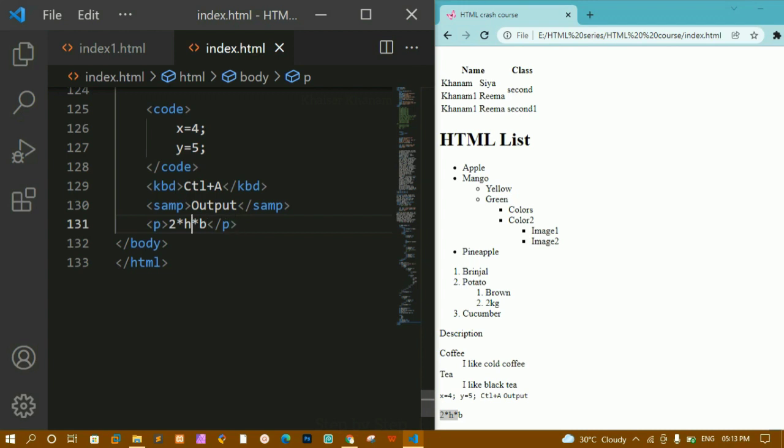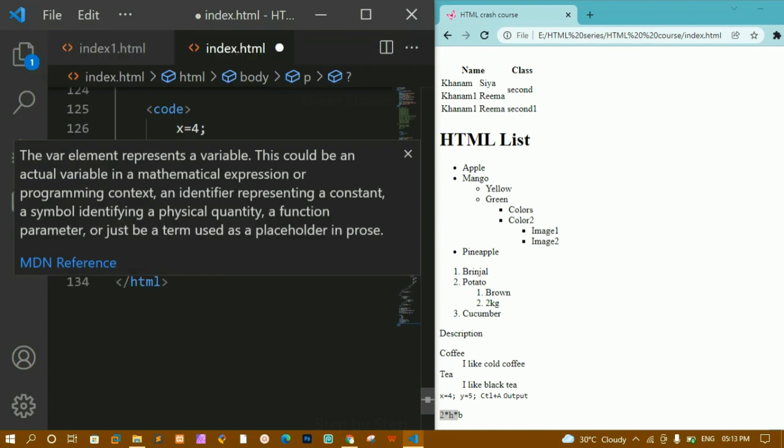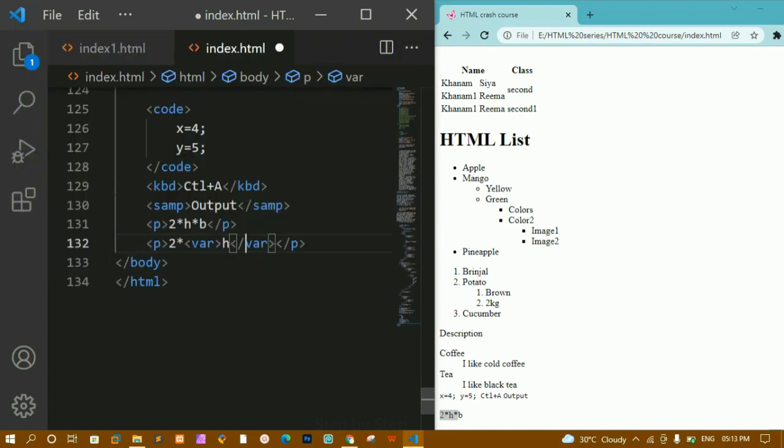These are the variables, unknown variables. Only when I pass values for these variables will I get the result. So for variables we have the var tag. Inside this paragraph I'm going to create that. I'll write var, and inside that I pass H. Then I come outside of this, write into, write var again, and pass B.